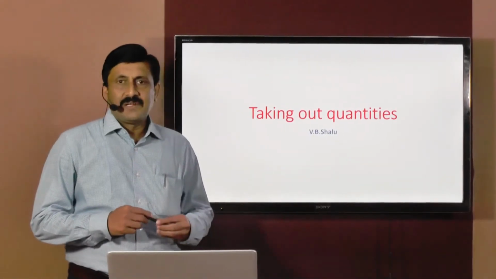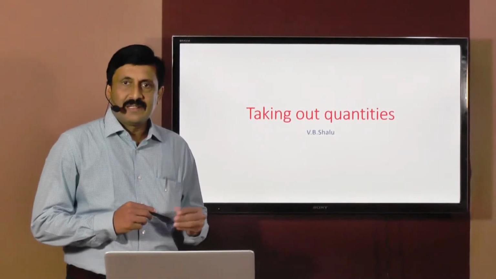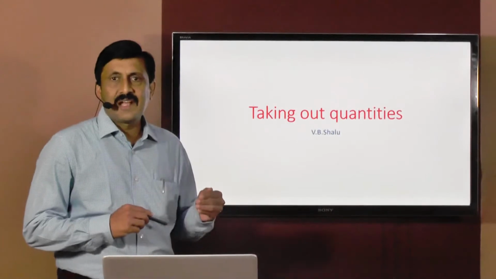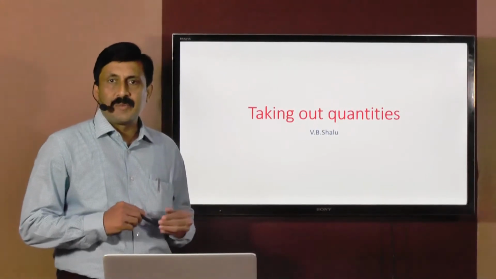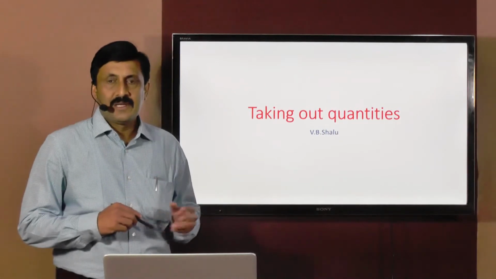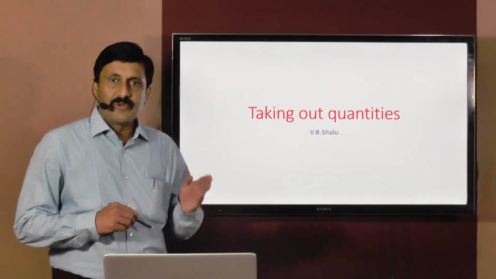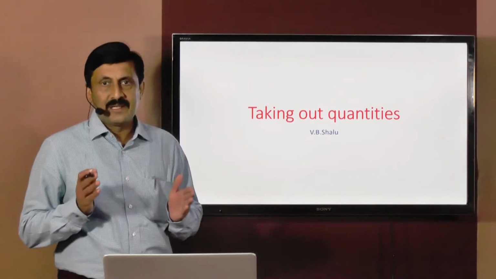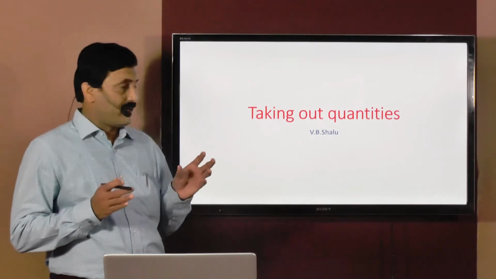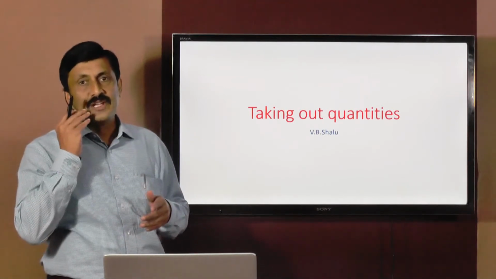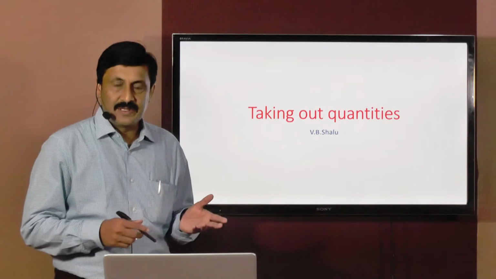In the first chapter of paper 1, estimates, types of estimates and sanctions, we discuss exactly how estimates are prepared. What is the procedure of preparing an estimate? All of you know very well, all of you remember very well that an estimate is worked out in two parts: taking out quantities, and second, costing of those quantities which are already worked out.